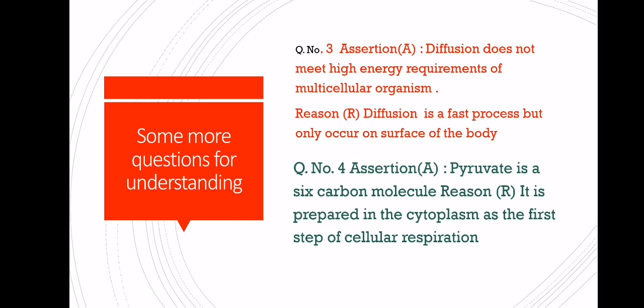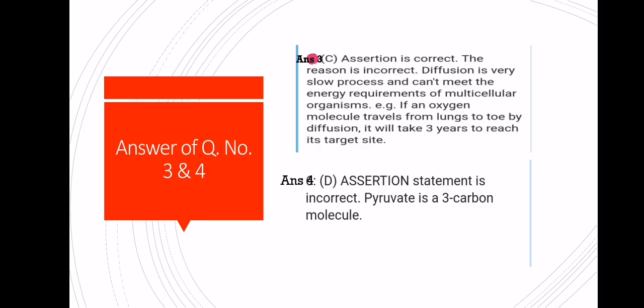Question number 3. Assertion: diffusion does not meet high energy requirement of multicellular organisms. Yes, this statement is correct. Diffusion is a fast process but occurs only on the surface of the body. No, this statement is wrong. So what is the answer for this? Answer is assertion is correct but reason is wrong, and the reason is also given here that diffusion is a very slow process and can't meet the energy requirement of multicellular organisms. That you know very well.